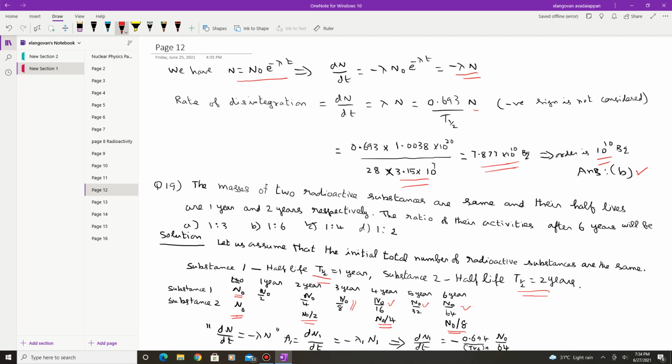Now the activity, the rate of disintegration, dN by dt, is lambda n. So dN by dt is equal to lambda, which is 0.693 divided by the half-life period, into n1, where n1 is n0 by 64 after the sixth year.